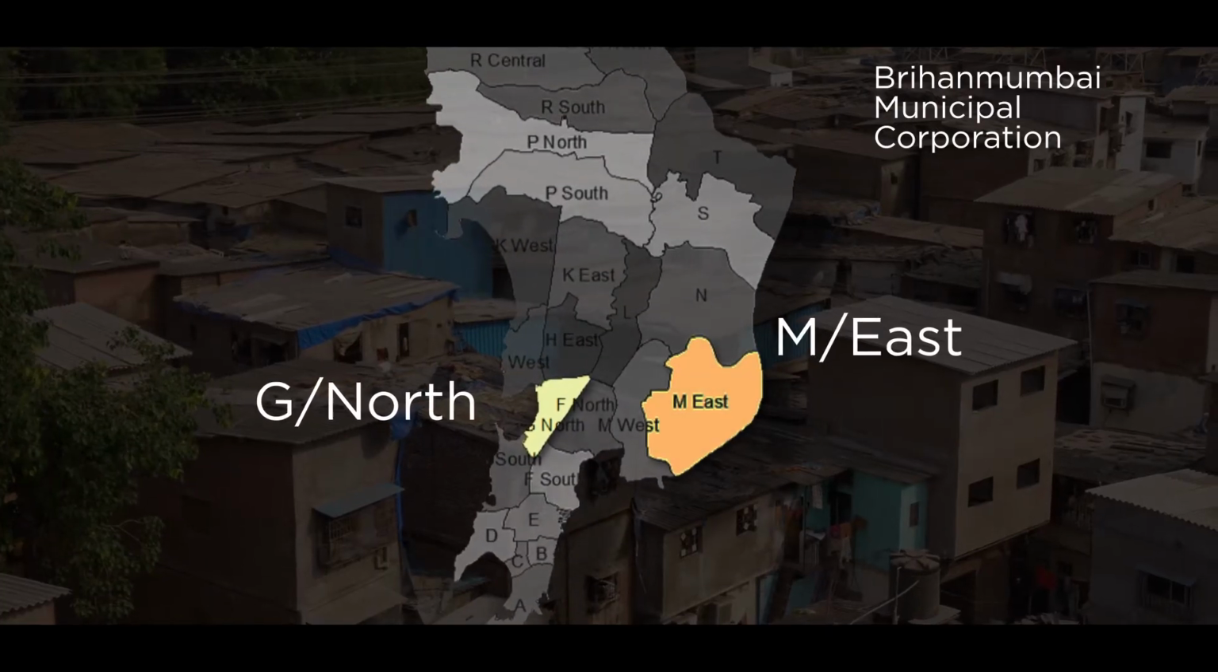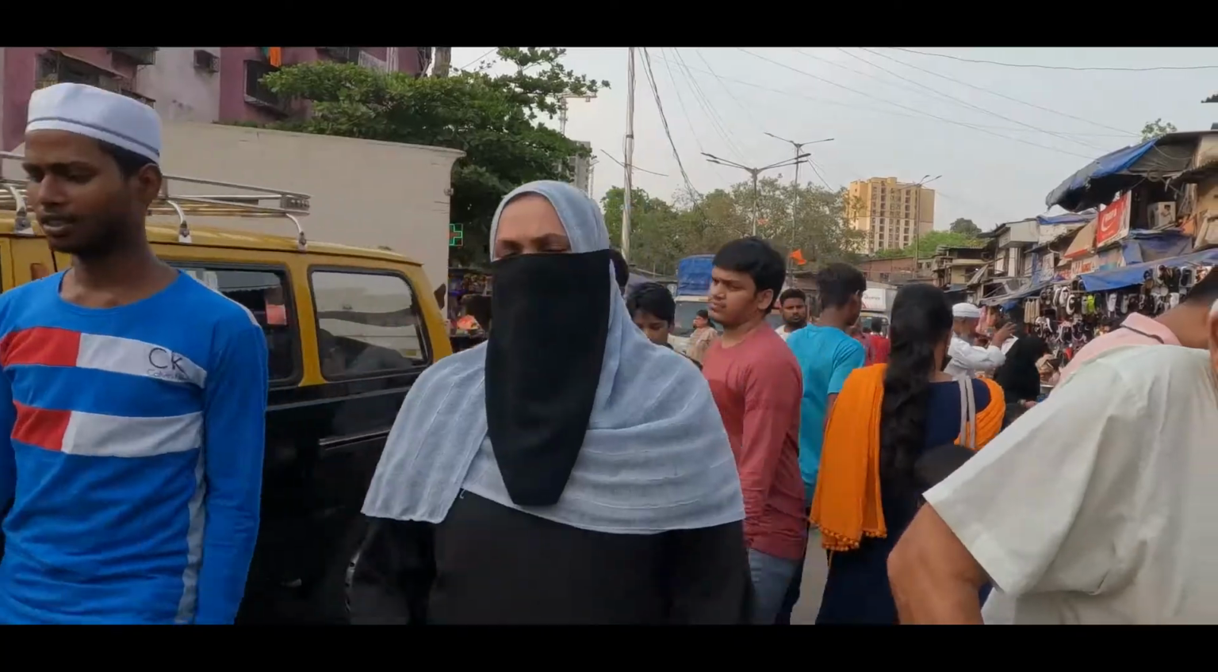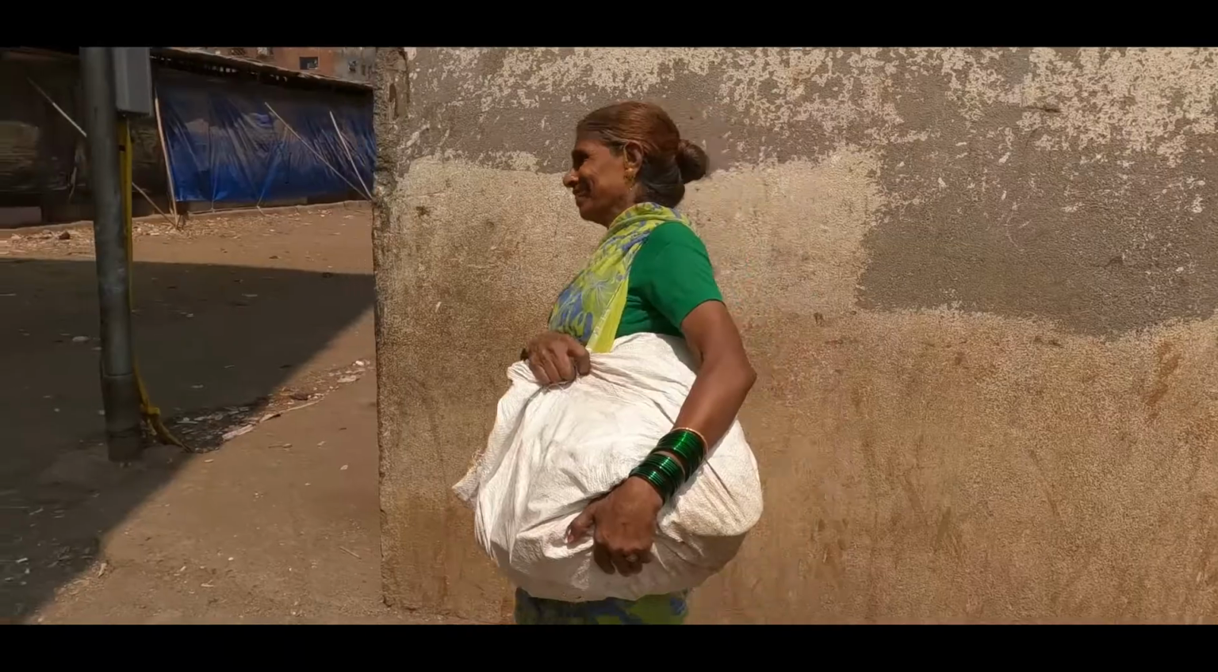G North and M East wards of BMC have the largest number of slums in Mumbai and are associated with poor development indicators.